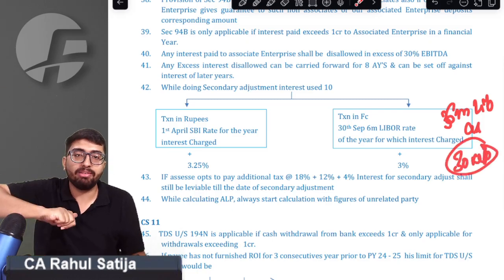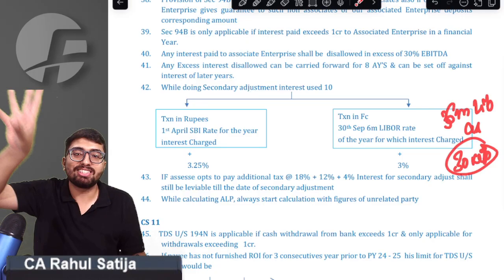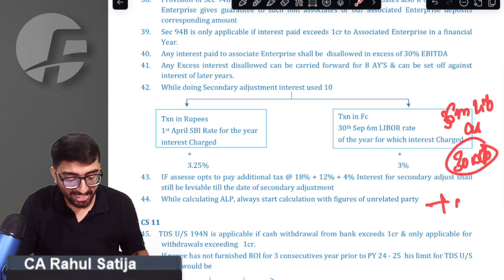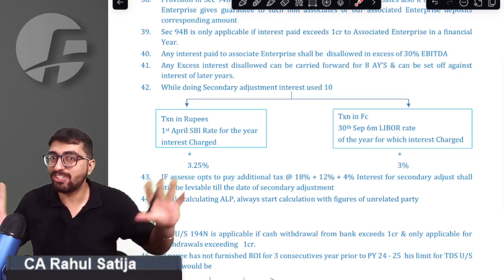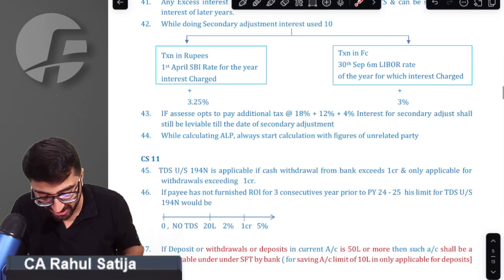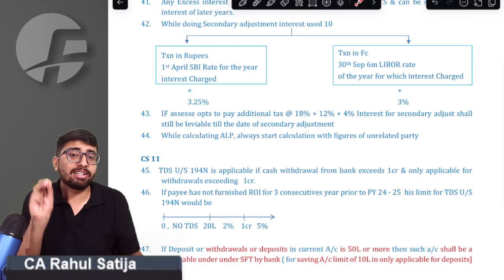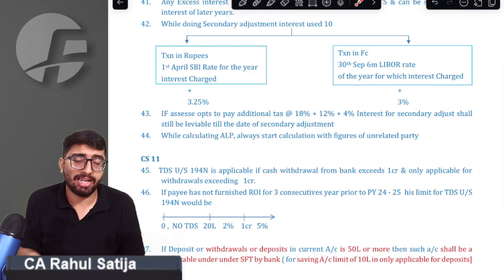Whatever the 30th September of the previous year is, you have to take the 6-month LIBOR rate on that day, add 3% to it, and that will be taken as the rate for which you have to do the secondary adjustment. Sir, we got that point. So if you don't want to do secondary adjustment, then you have an option to pay additional taxes.